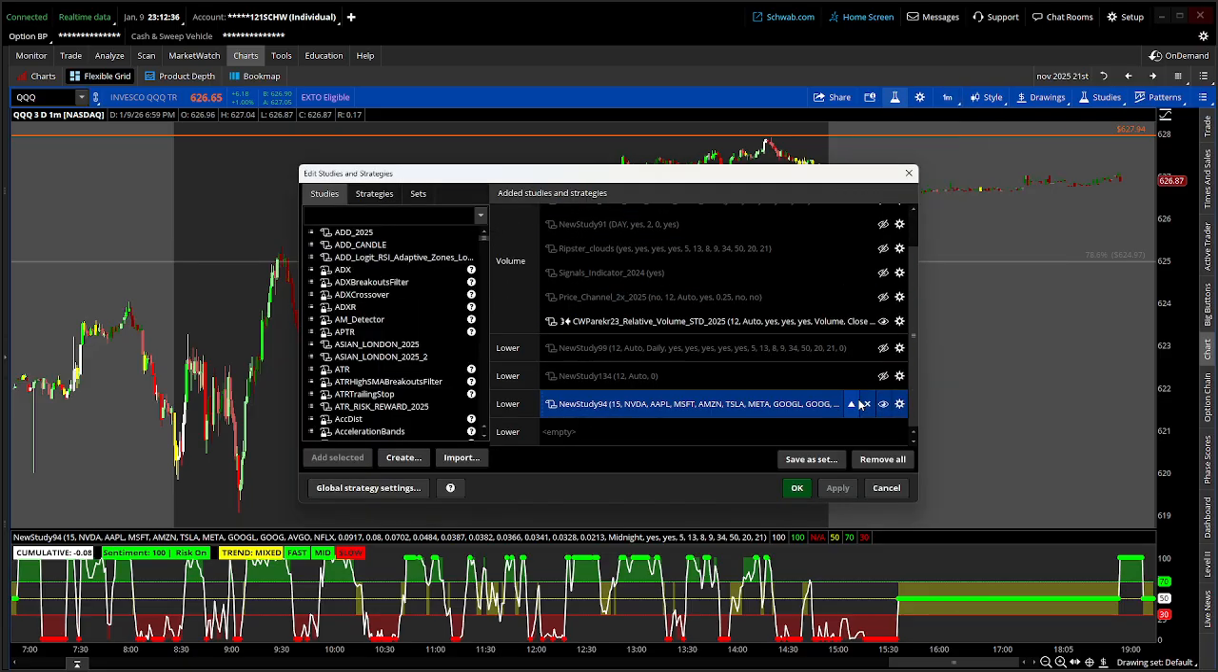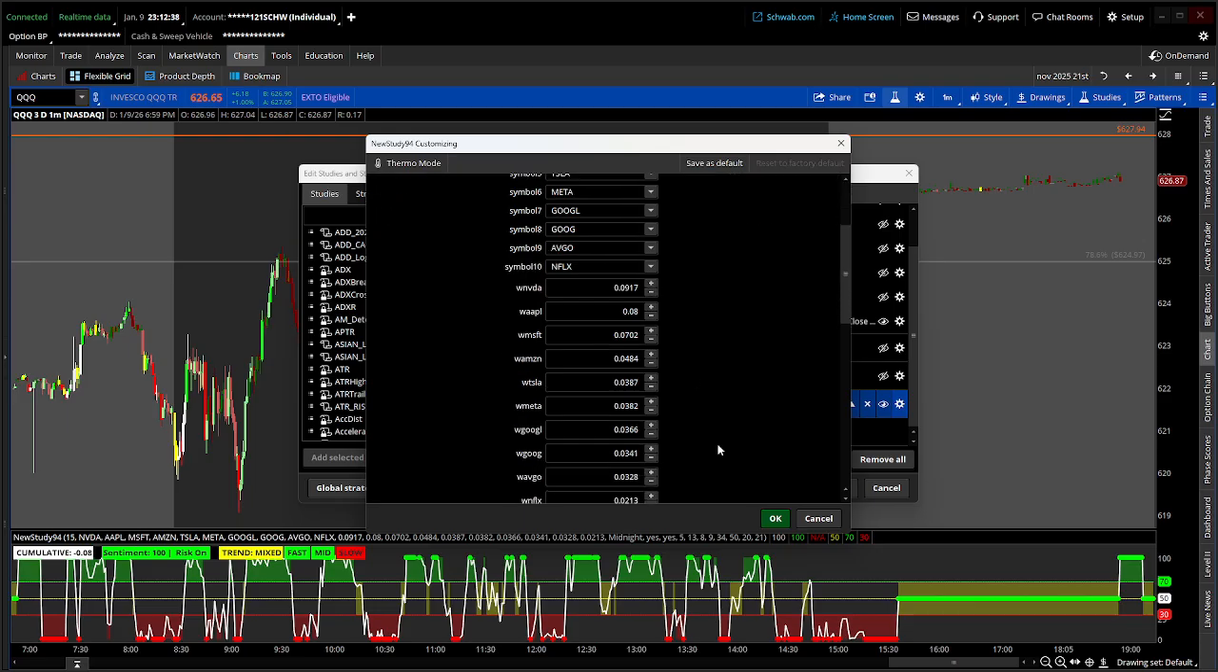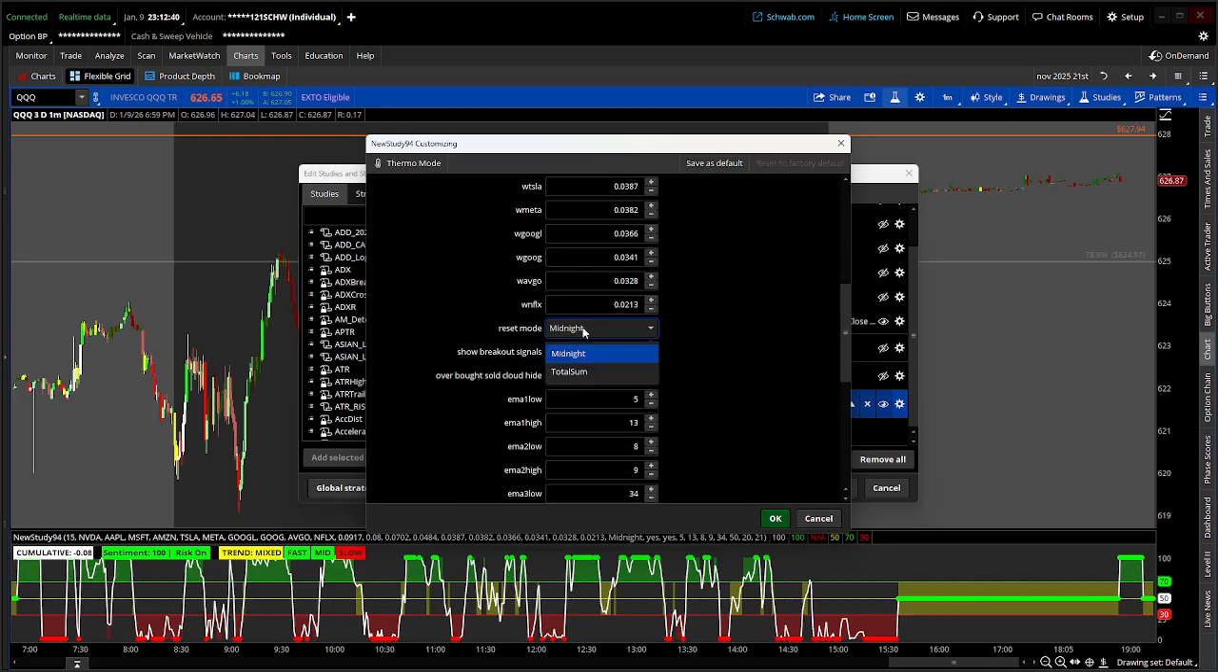Another thing in this indicator that you'll see is this reset mode. Total sum is the total sum of the percent change or the performance of those stocks.